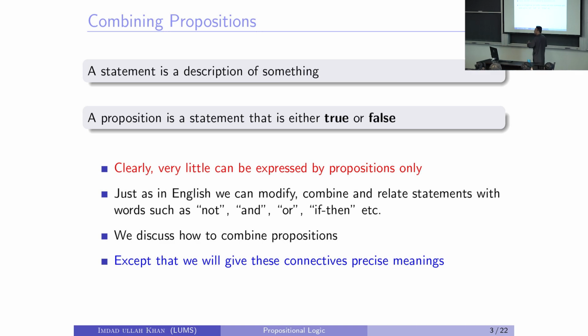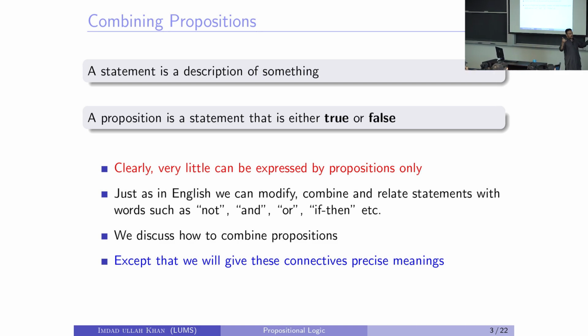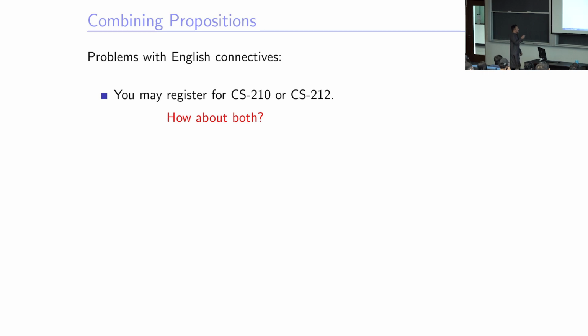So in English also, we have small phrases, small sentences, and then we combine them to make bigger compound sentences to express much more. We use not, and, or, if, then, many different combining words that combine two sentences. So we'll do exactly the same thing, except we will give them very, very precise meaning. We are working with a formal language. We'll not make any nonsense stuff like English does.